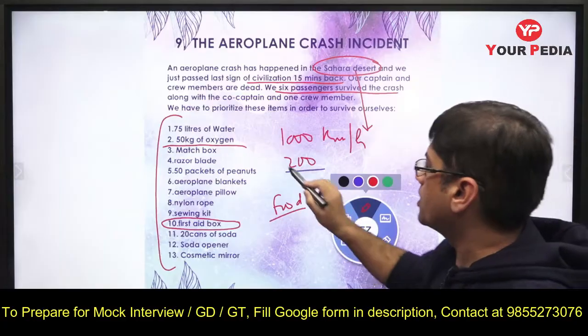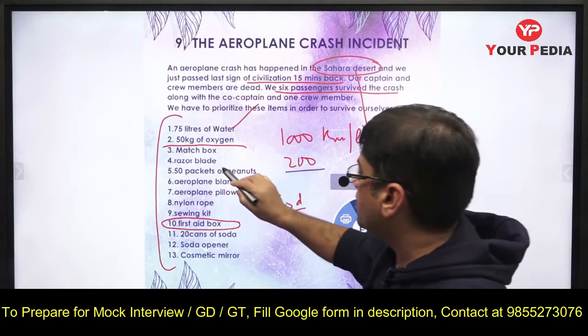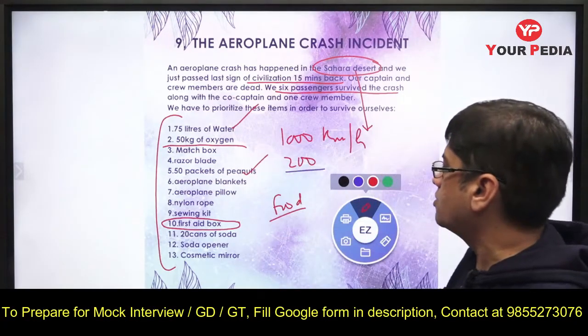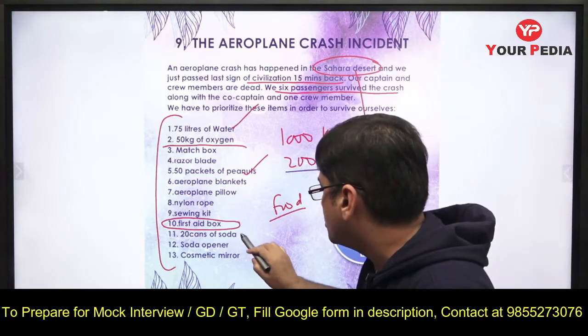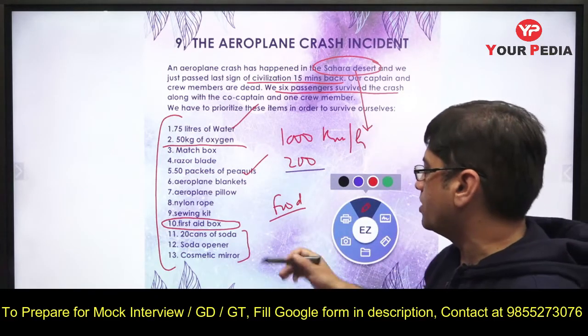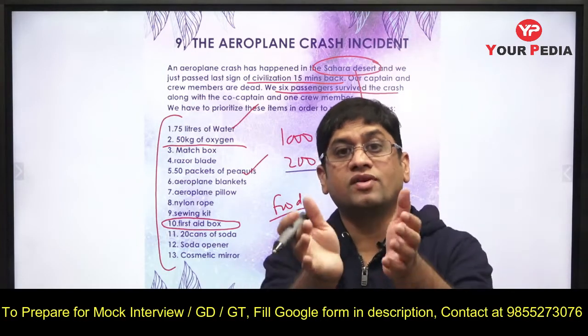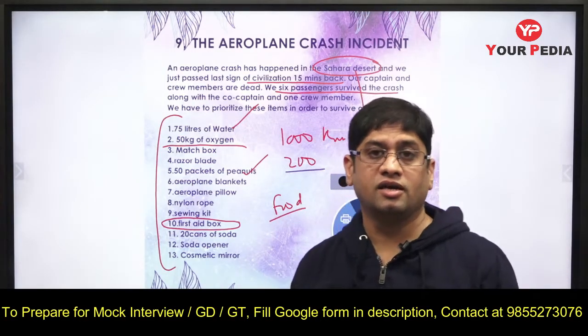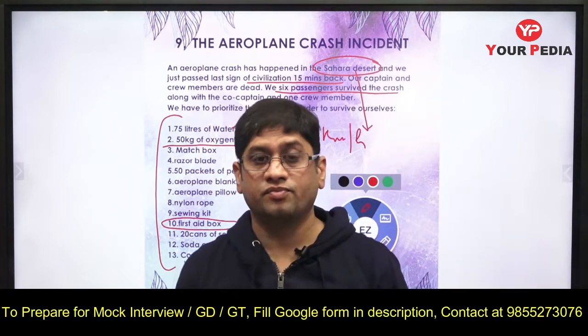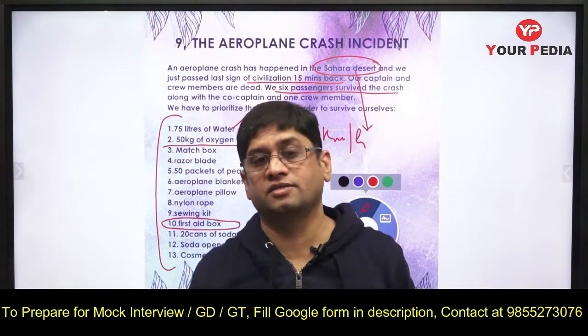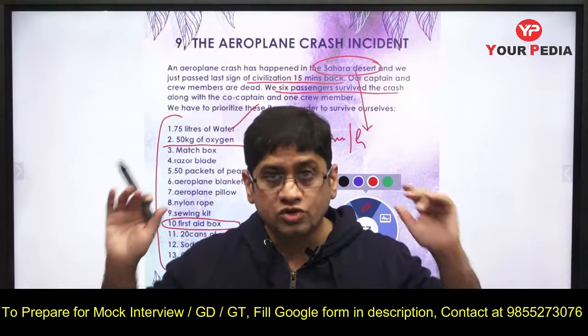So food is very important. So water is very important, and then these peanuts, you will survive on the basis of that. Then your soda, maybe it can be used in place of your food. So water, peanuts and eatables will assume priority, because you have to eat them. Then Sahara may be very chilled in the nights, so you need to survive, you need to spend time there.